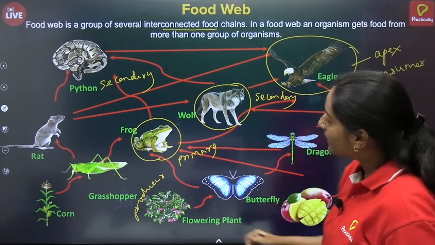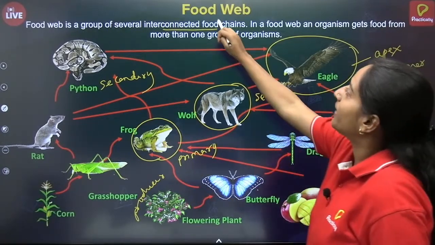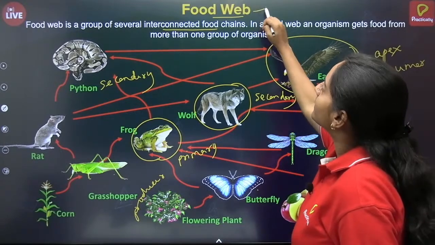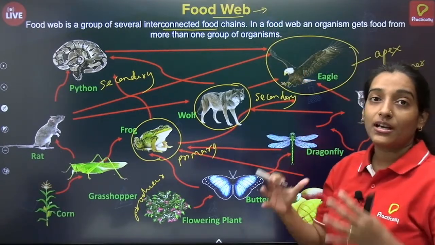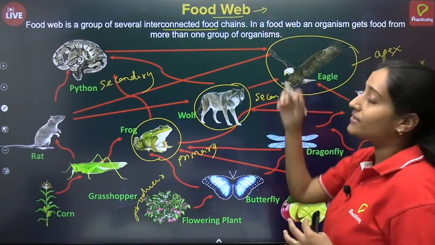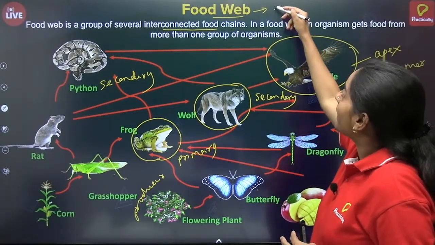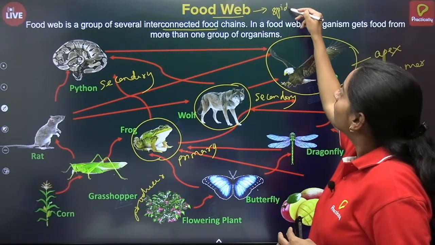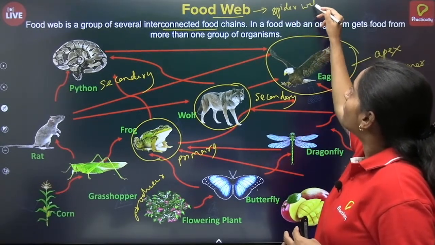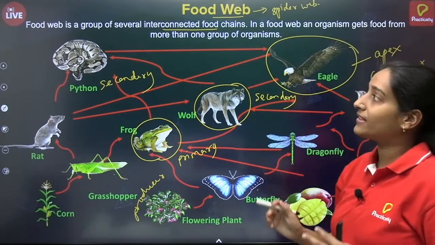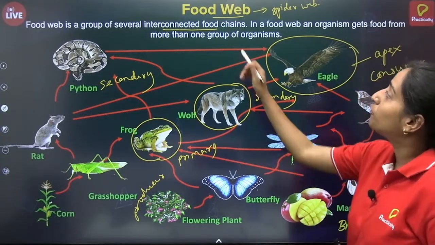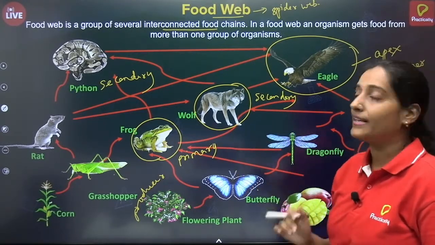And since it is interconnected, this is known as food web. Because web is interconnected usually, isn't it? Web is the interconnection of various threads. You might have seen spider web. It is very complex, isn't it? So web is nothing but interconnected food chains. Different food chains are connected.